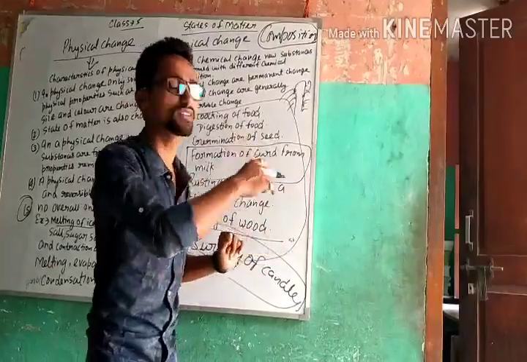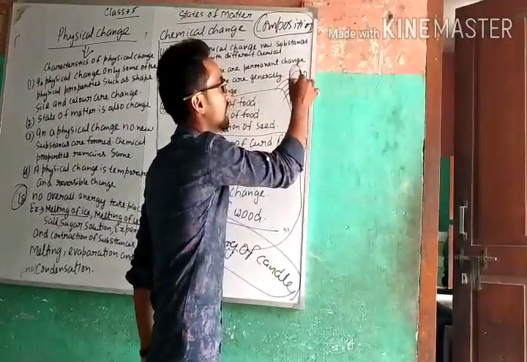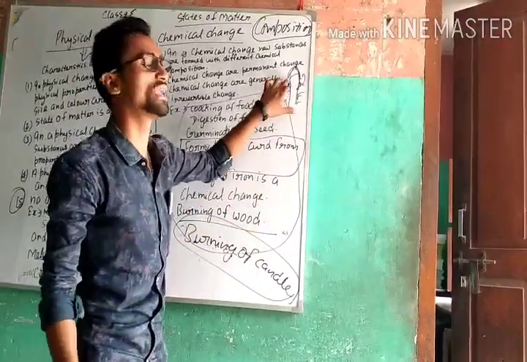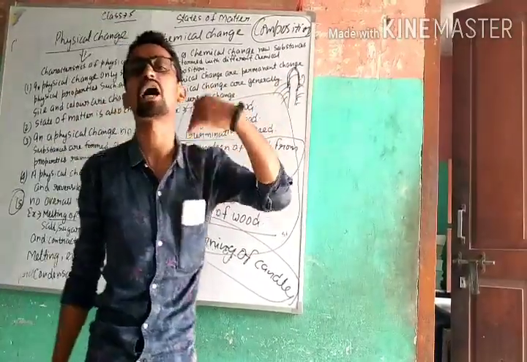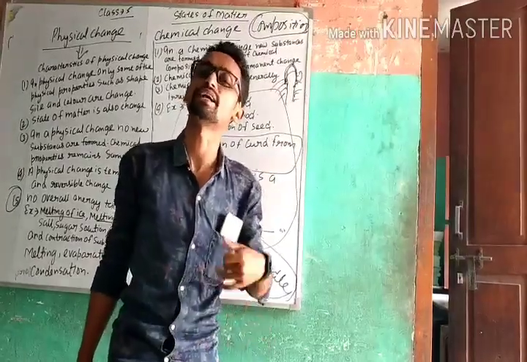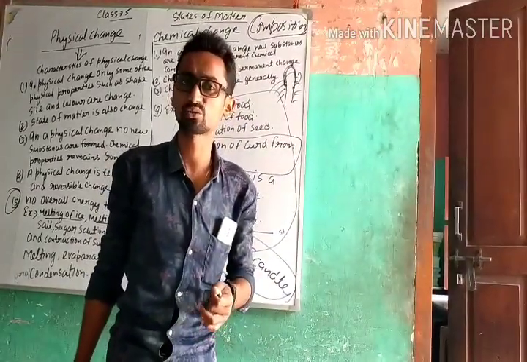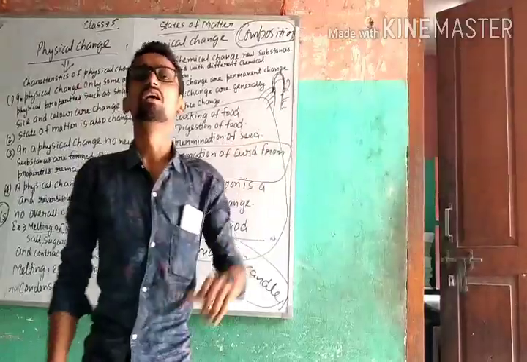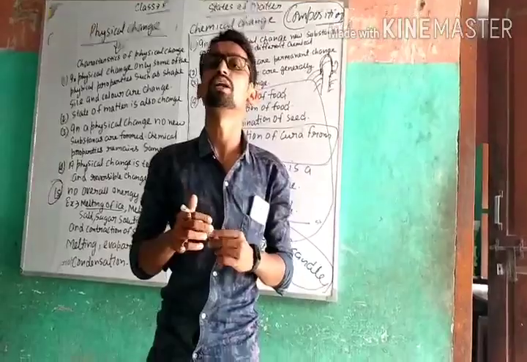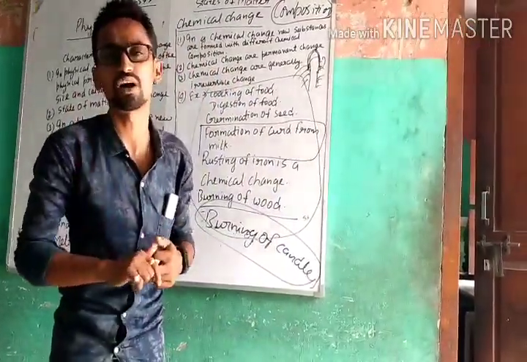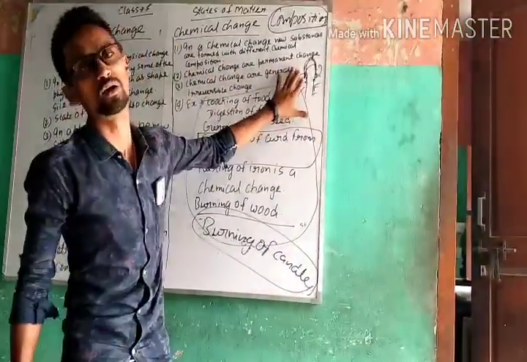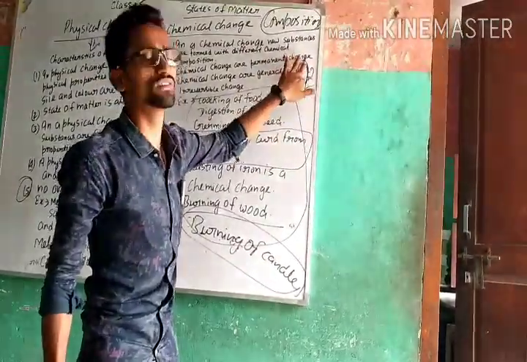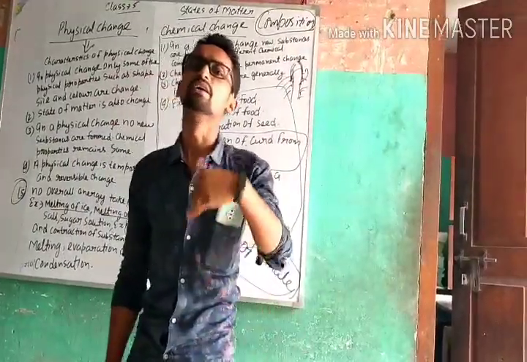Talking about the burning of a candle, it is a chemical change because when a candle burns, it releases carbon dioxide gas, and carbon dioxide gas is a new substance. So burning of a candle shows two changes. One is the physical change: melting of wax when a candle burns. And the chemical change is that when it burns, it releases carbon dioxide.